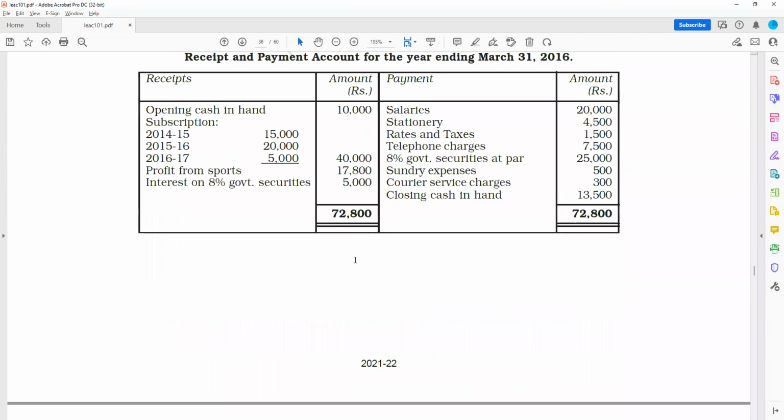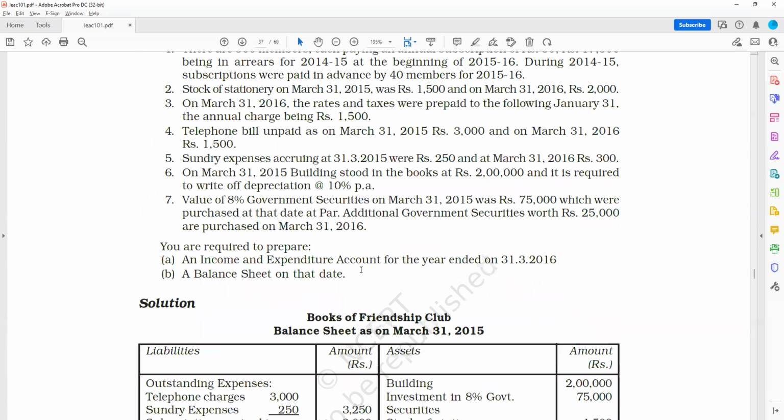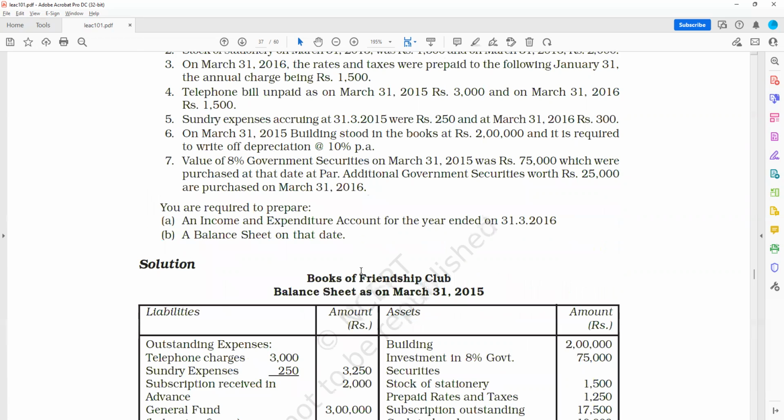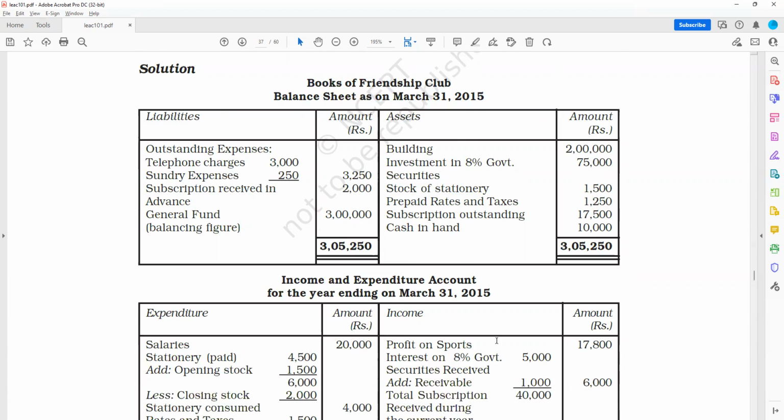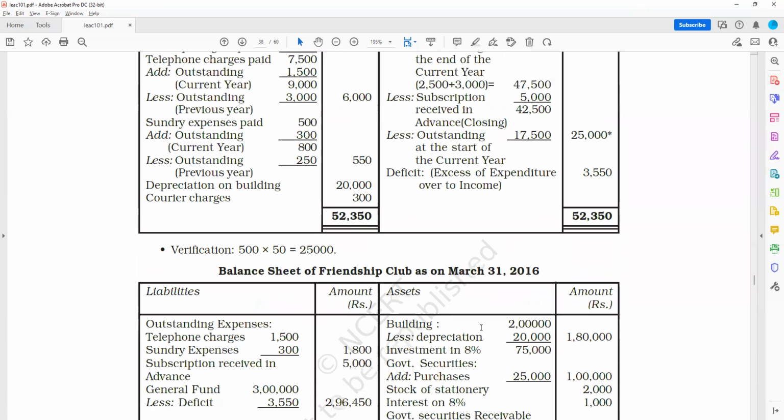So this is my additional information for receipts and payments. Then comes books of Friendship Club, balance sheet as on 31st of March 2015.